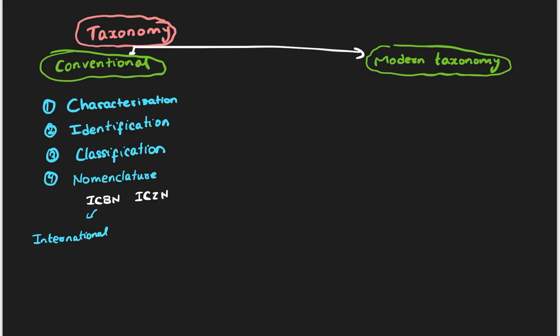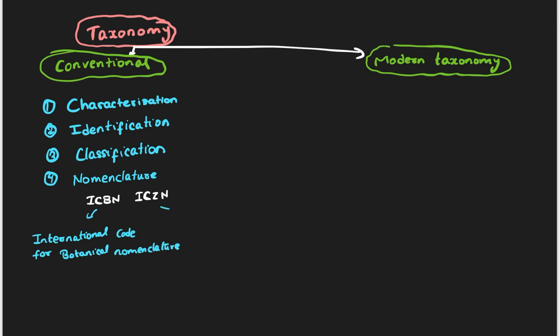International Code for Botanical Nomenclature.